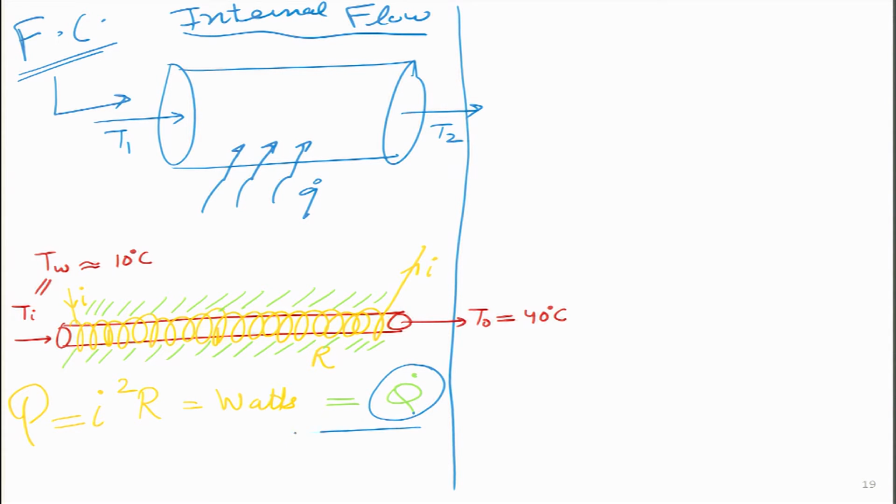So, this whole Q dot, I hope the students have understood. I have figured it out as equivalent to I square R, and this whole thing is in watts, and I can also convert it into this particular form, that it is equivalent to the increase in the internal energy of the fluid. So, if I write this subscript as T_E, T exit, and T_I was T inlet, then maybe I can write it in this form.